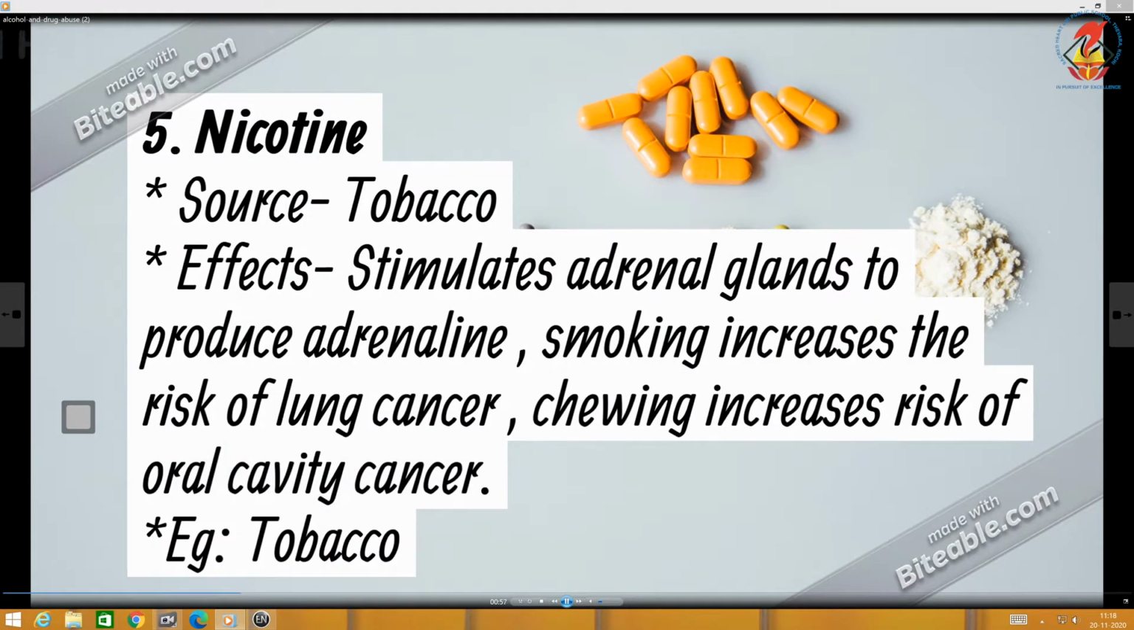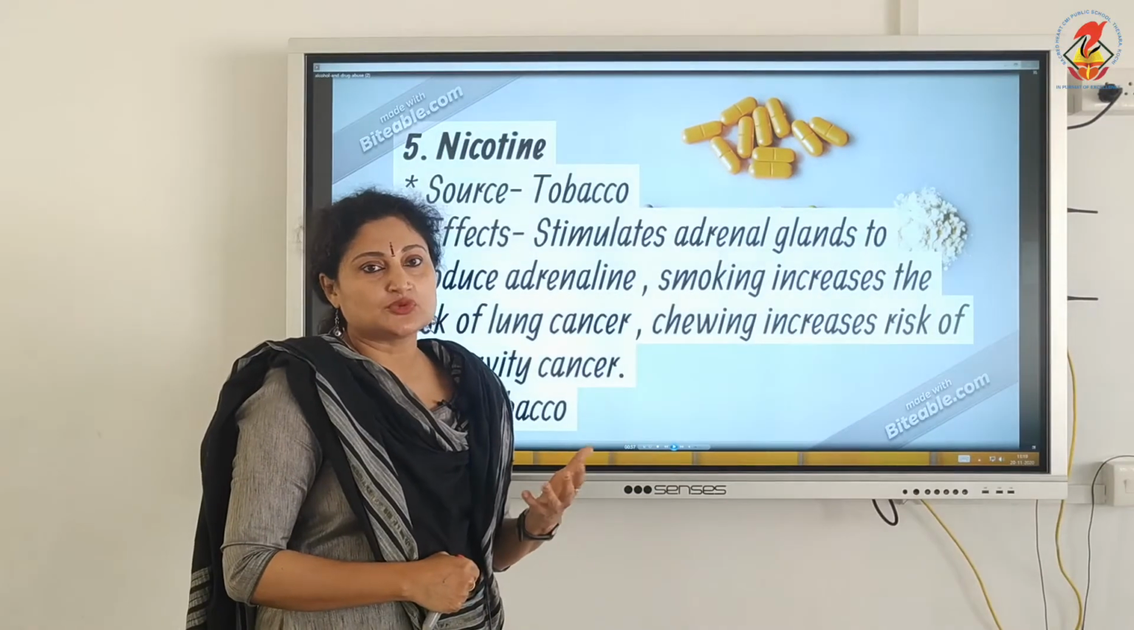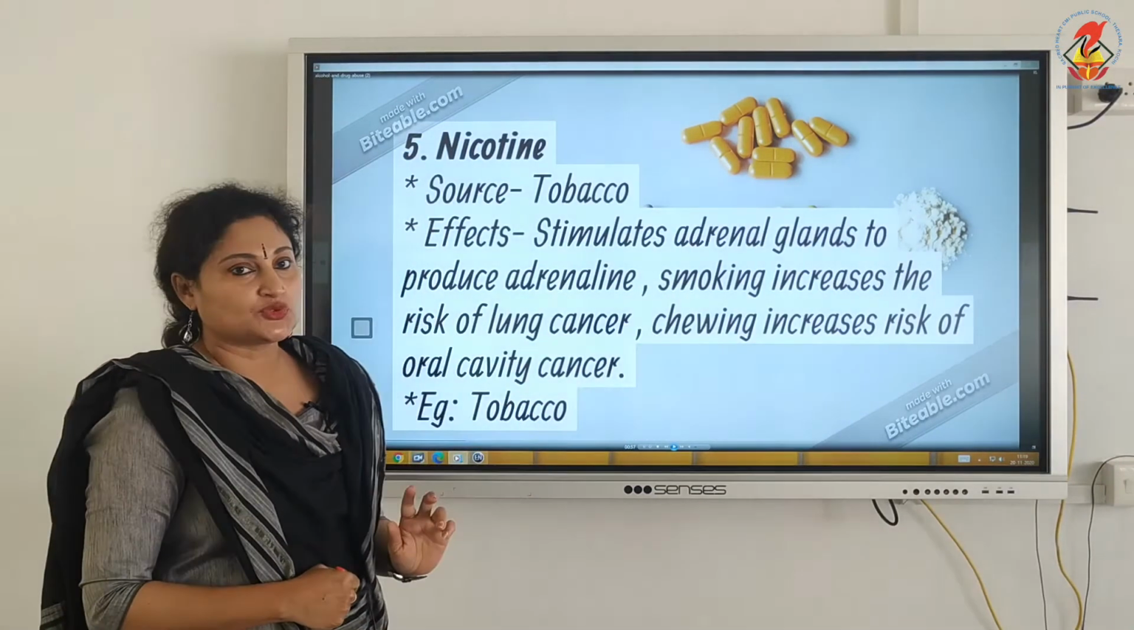Now we have the fifth category, the common nicotine. The source is the tobacco, and we know which part of the tobacco plant is used for making cigarettes, the tobacco leaves. It affects the adrenal glands which produce adrenaline. Smoking increases the risk of lung cancer and chewing increases the risk of oral cavity cancer. So this can be administered in 2 ways, either by smoking or by chewing.